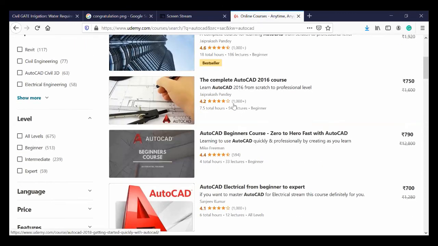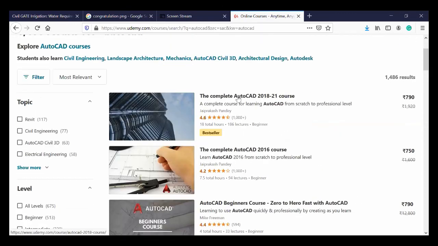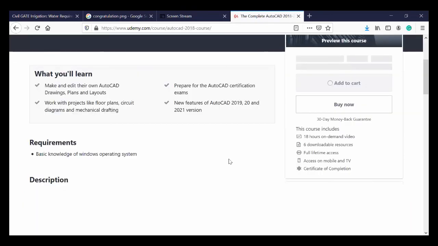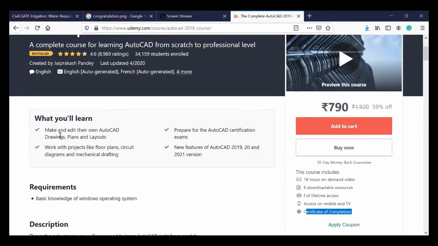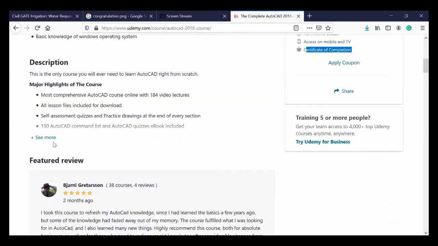Again, open any course, for example, to check the content. See this, the course is for 18 hours, with 16 downloadable resources, and full-time access means you can access the contents for a lifetime. You can check with the mobile or TV apps. You will have an app like Udemy in the Google Play Store. You can install that, and you get certification on completion. Now you can see what we learn and what they will explain.